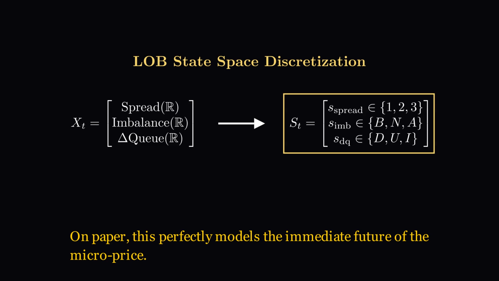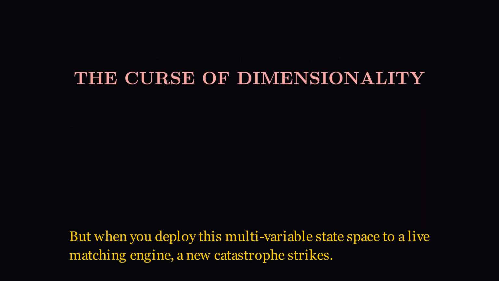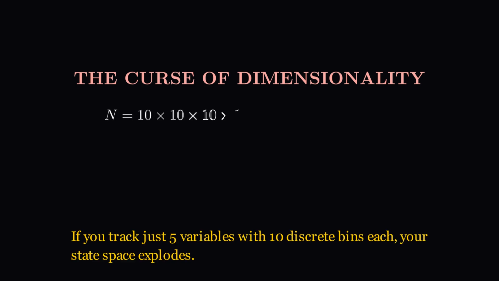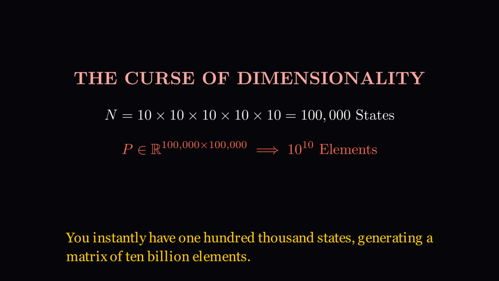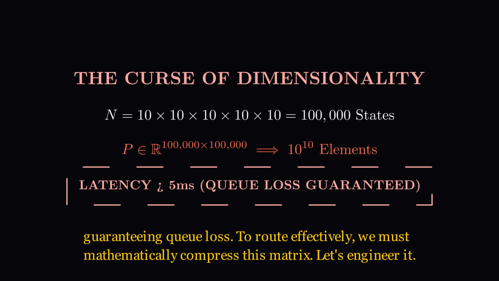On paper, this perfectly models the immediate future of the microprice. But when you deploy this multivariable state space to a live matching engine, a new catastrophe strikes. The curse of dimensionality. If you track just 5 variables with 10 discrete bins each, your state space explodes. You instantly have 100,000 states, generating a matrix of 10 billion elements. Updating a 10 billion element matrix in memory destroys your microsecond latency budget, guaranteeing Q loss. To route effectively, we must mathematically compress this matrix. Let's engineer it.